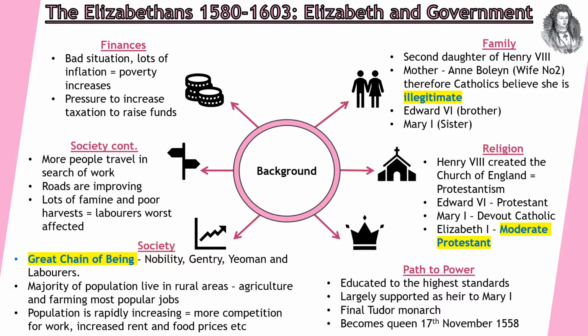When Elizabeth inherits the throne, it's in a very bad situation. There's been lots of inflation of the money. There's lots of poverty caused as a result. She's therefore under pressure to increase taxation, to raise funds, but she's also got to be mindful that this could lead to rebellion.